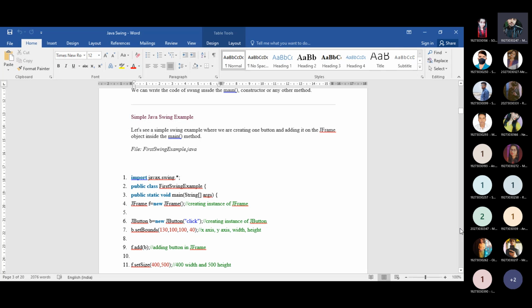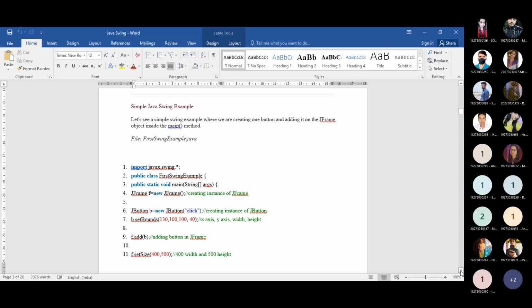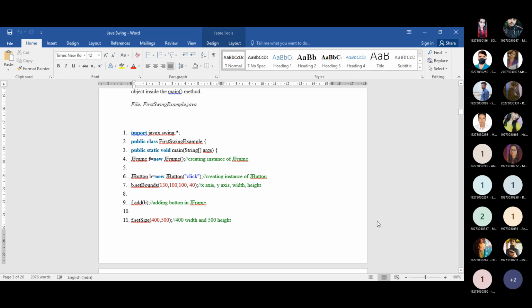Okay, now move on to the example. Now look here, this is your first example. You can go through it to see how you can create a Swing program, how it will first create a frame, and that frame will contain a button here. So how can you do it?